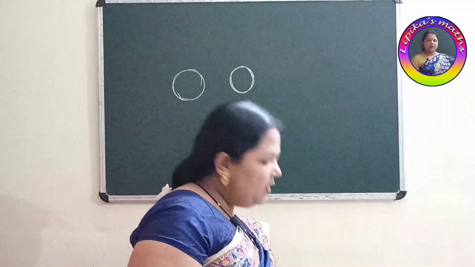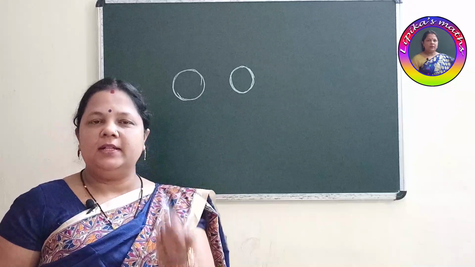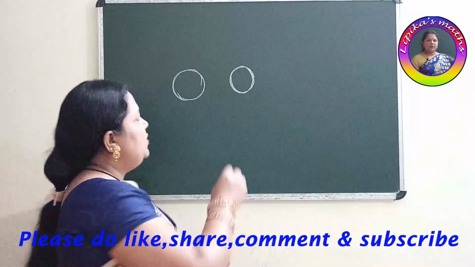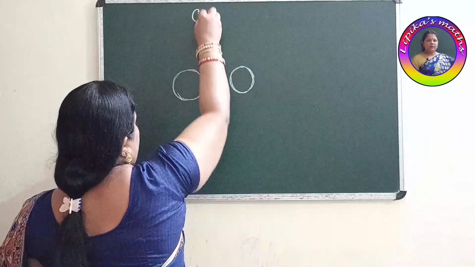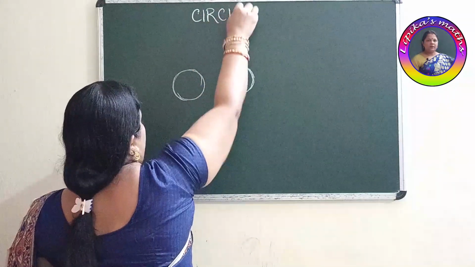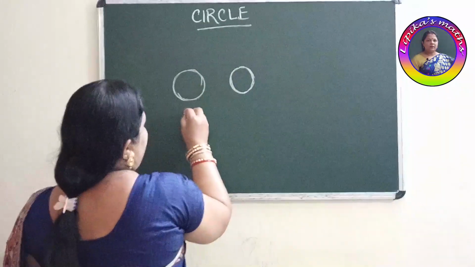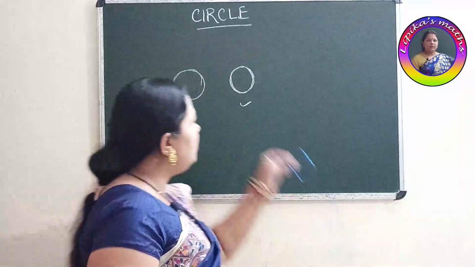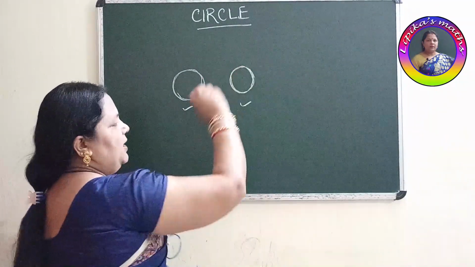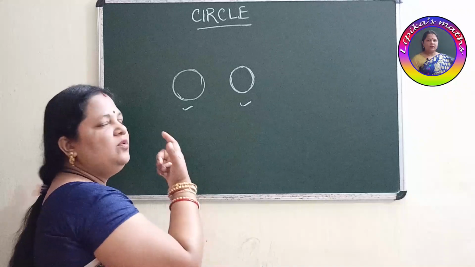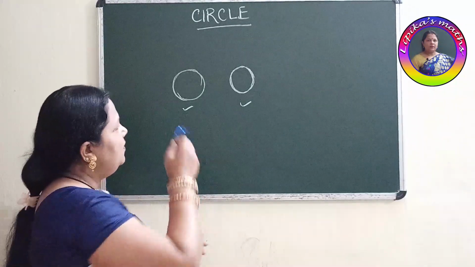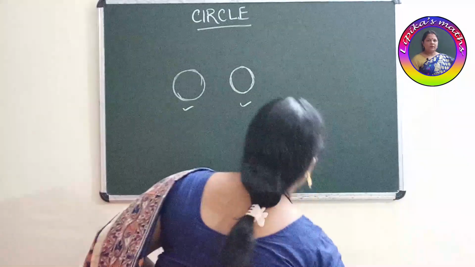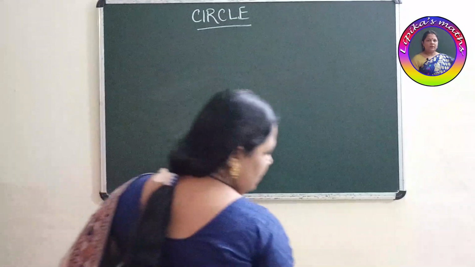Okay. So all these objects, spinner, bangles, coins, all these things are related to our today's topic, that is circle. What is the shape? This is one circle. If you keep this object on the board and rotate, we get this shape. But actually how to define this? What is the actual definition of this circle? So today our topic is circle.